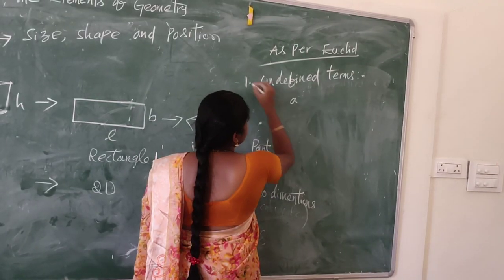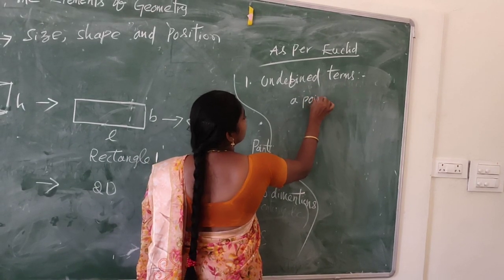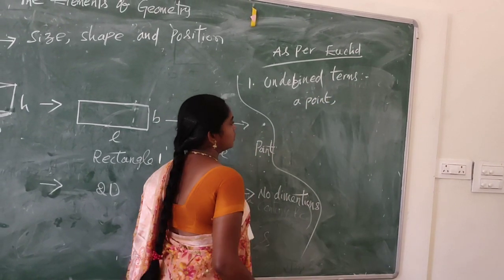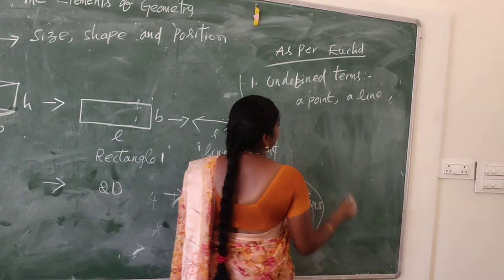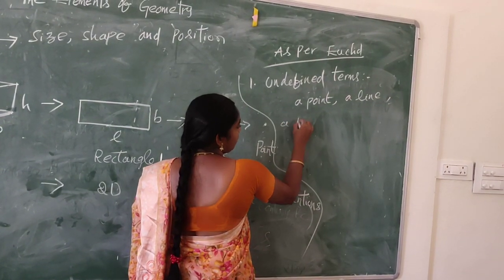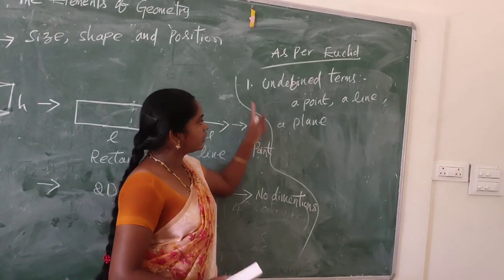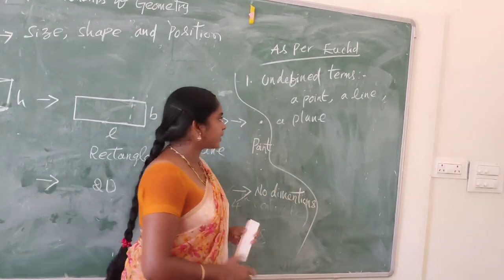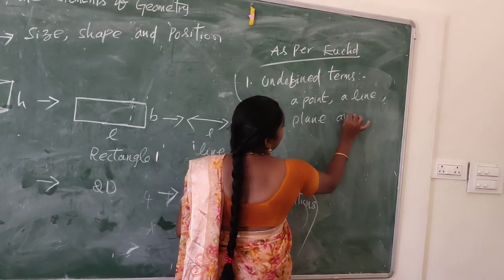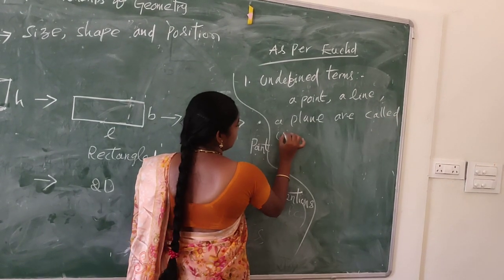A point, a line, and a plane. Undefined terms are a point, a line, and a plane are called undefined terms.